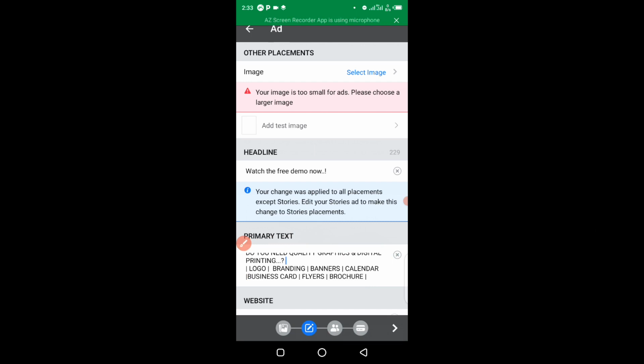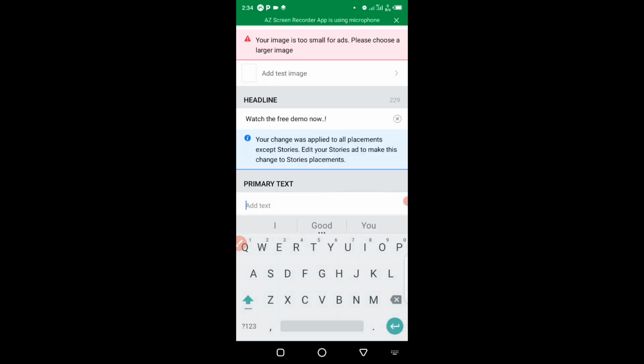So here I'm going to close this one right here. All right, I will now enter a fresh text for this particular ad.